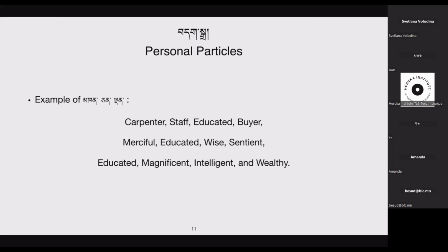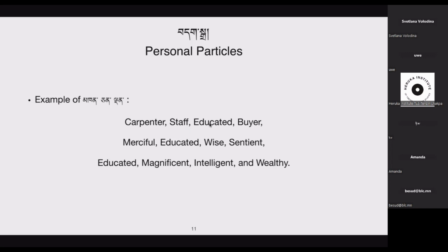Okay, so here is an example of the usage of the particles ke, che, and de, which are not among the six personal particles stated in the text. The first one is carpenter, the second is tough, the third is educated, sheke, or someone who knows. If you look diagonally, you can see that all of these mean educated and can be used as such.